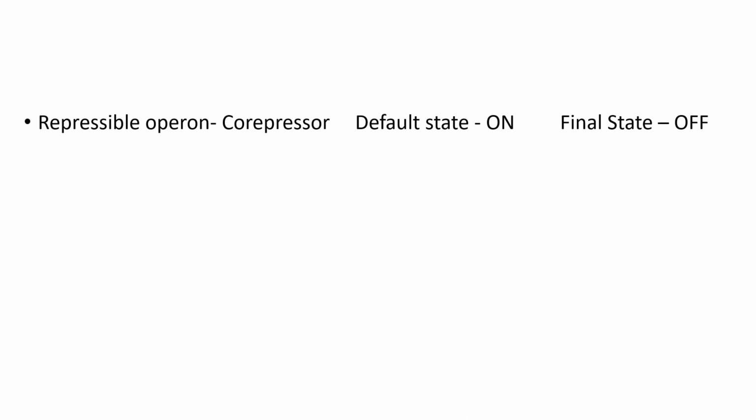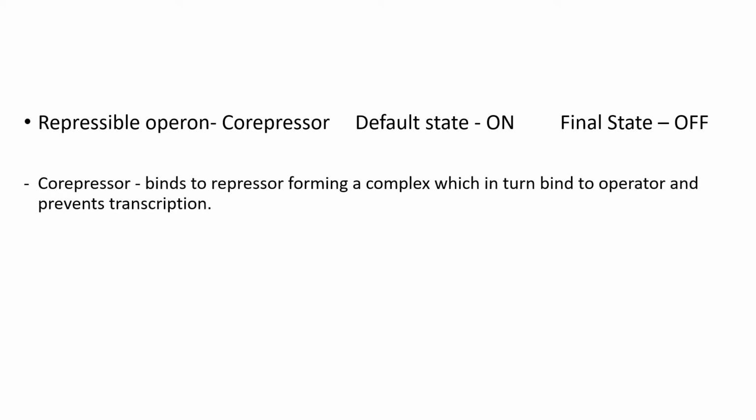When we are talking about a repressible operon, we are considering a co-repressor. We also see that the cell wants the genes to be in the off condition finally. The co-repressor will not bind to the DNA directly. It either binds to the activator or to the repressor.